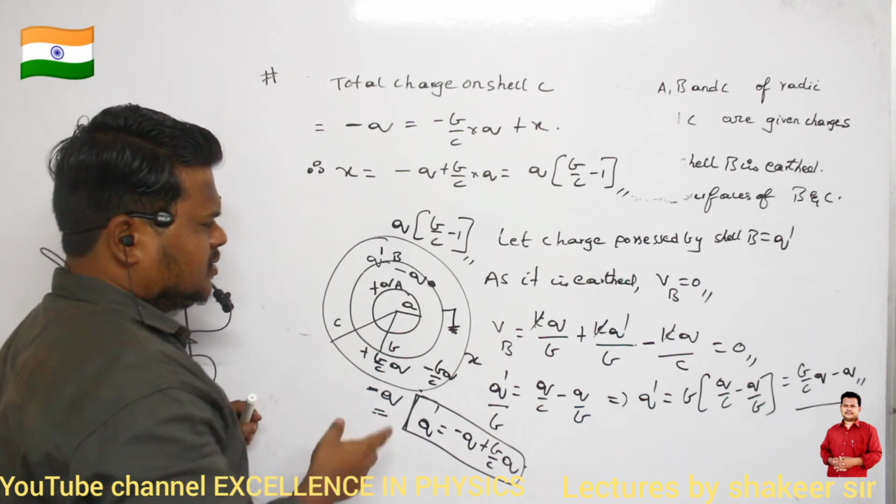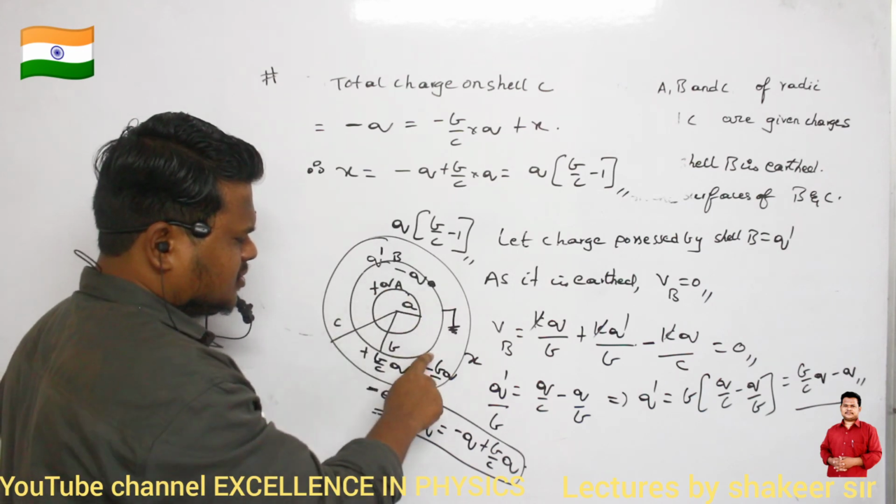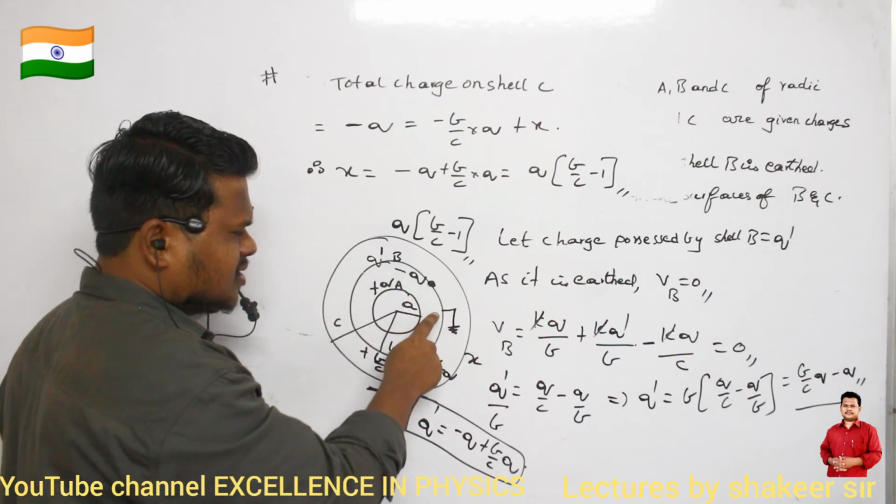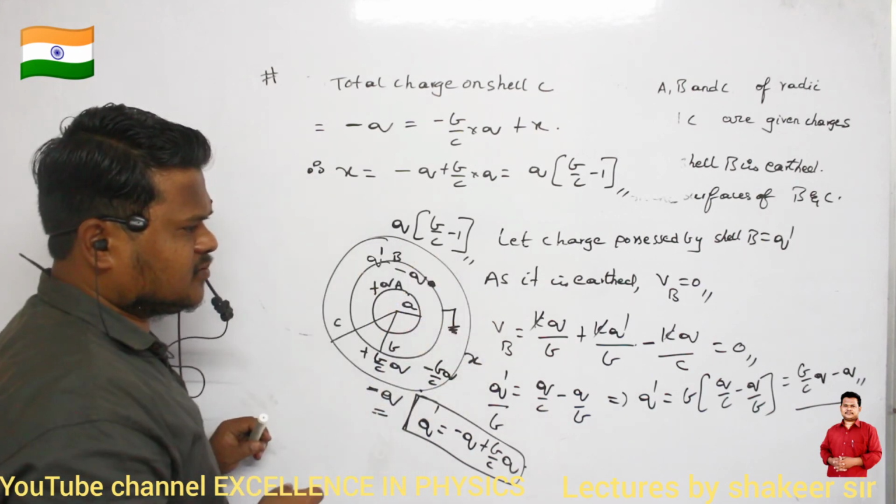First of all, we calculated the charge present on shell B. Because it is an earthed conductor, its potential should be equal to 0.